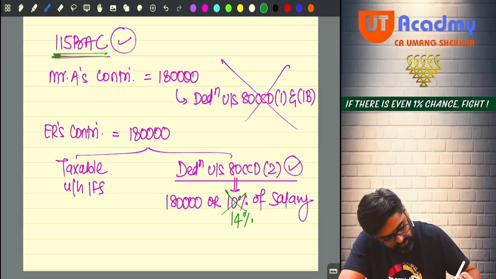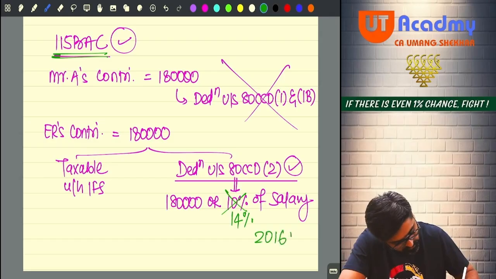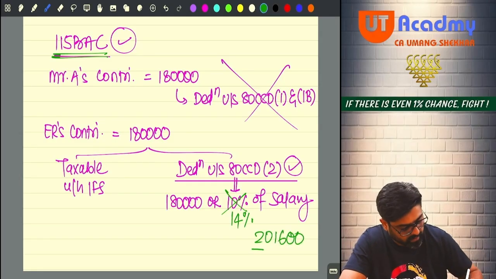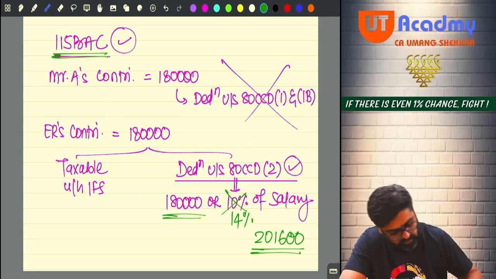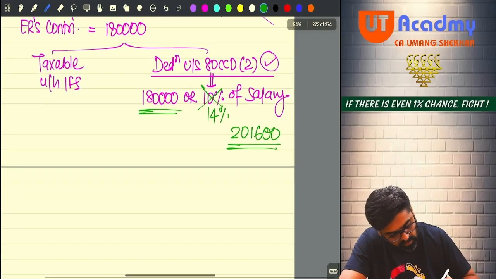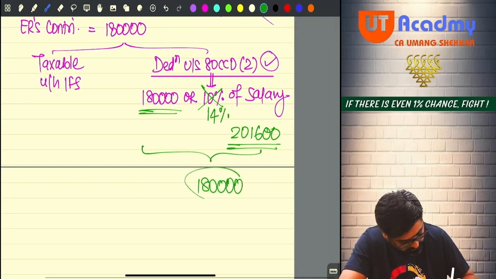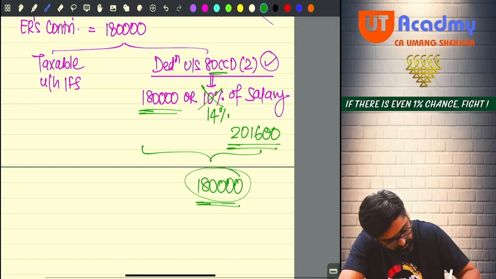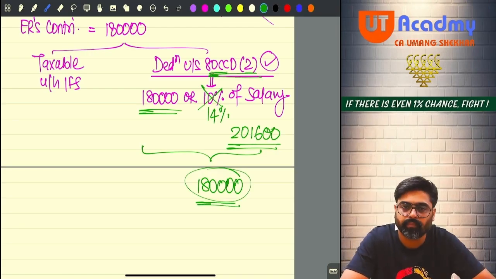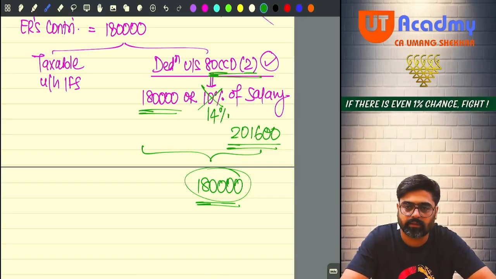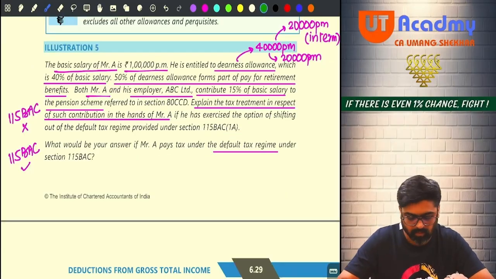And which will be how much, guys? 2 lakh 1,600 only, which we have already calculated once. Either this or this, whichever is lower. So you are going to get 1,80,000 as deduction under section CCD(2). That's it. So this is what the question was saying. Discuss the tax treatments. Got it, sir? Okay. Now let's come to the next question.